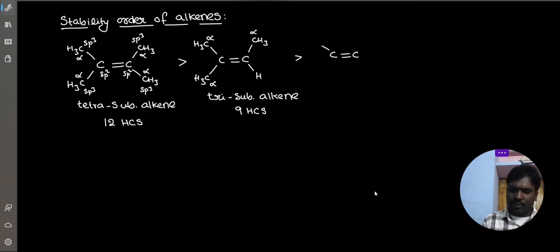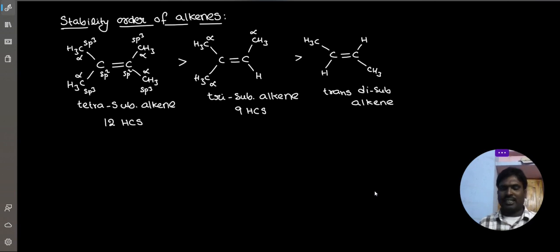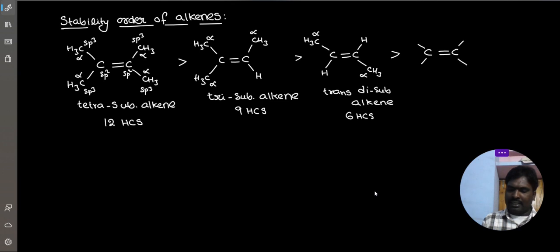Now disubstituted alkene, but trans. It is trans. Trans disubstituted alkene. How many alpha hydrogens? 6. 6 hyperconjugated structures. Clear? Now coming to another disubstituted alkene.